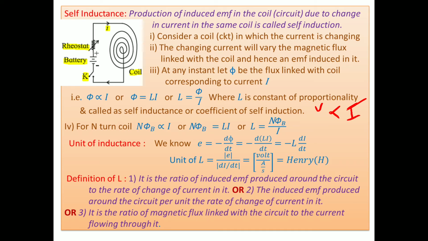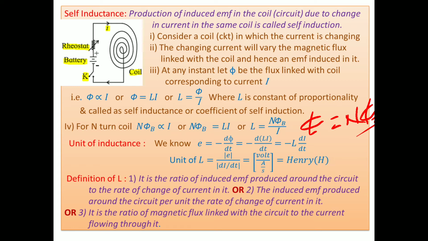Thereafter, suppose this coil consists of n number of turns. As this coil consists of n number of turns, we take the flux phi equal to n into phi b, where phi b is the flux for 1 turn, and for all turns the flux is equal.